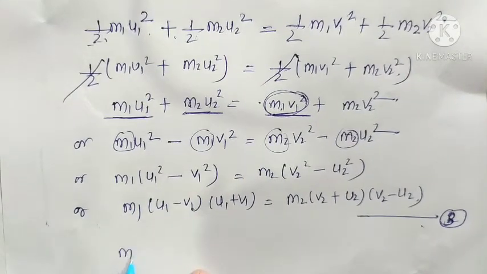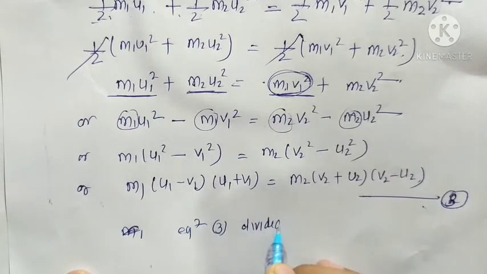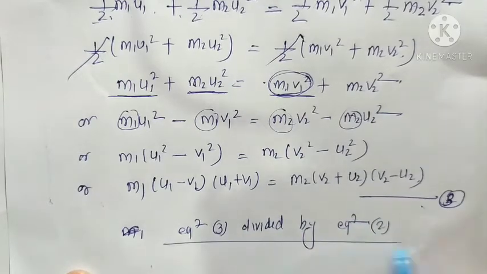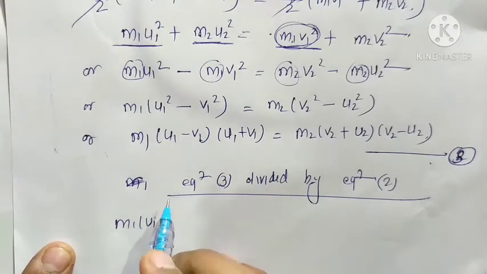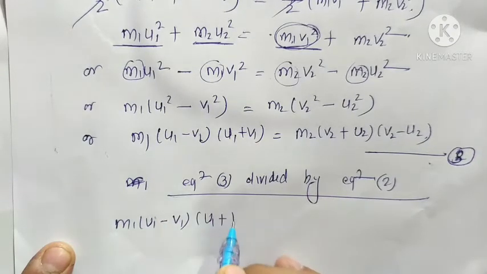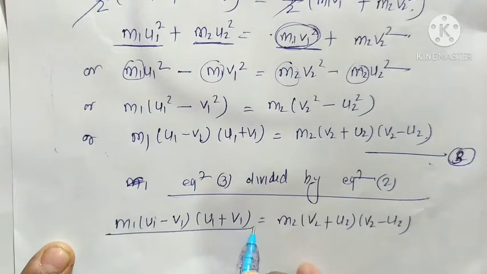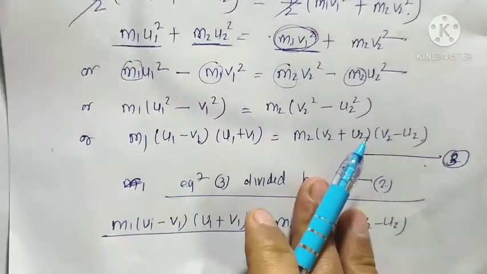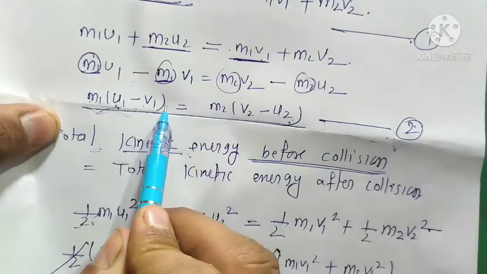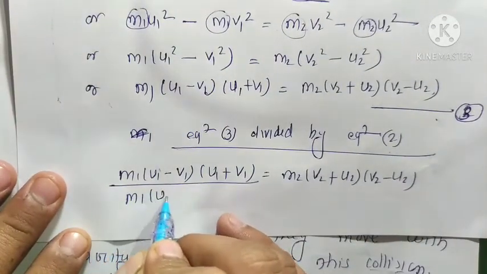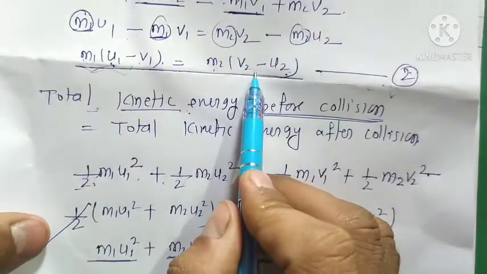Firstly we write equation number 3: m1 (u1 minus v1)(u1 plus v1) equals m2 (v2 plus u2)(v2 minus u2), divided by equation number 2: m1 (u1 minus v1) equals m2 (v2 minus u2).